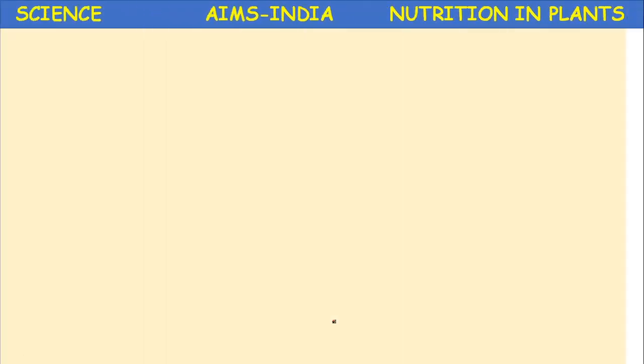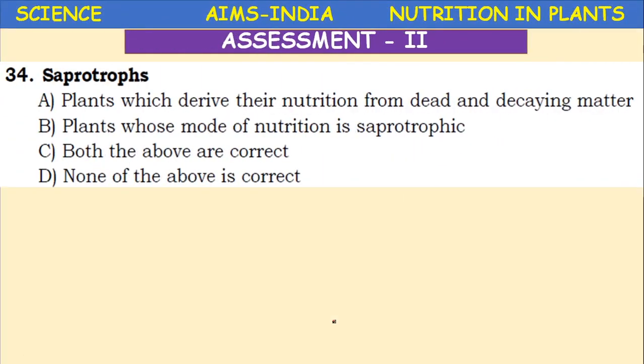Next, saprotrophs. What are saprotrophs? The plants which derive their nutrients from dead and decaying matter. The plants whose mode of nutrition is saprophytic. Both the above are correct. None of the above is correct. So both the above are correct, because plants which derive their nutrients from dead and decaying matter are called saprotrophs. They undergo saprotrophic nutrition.